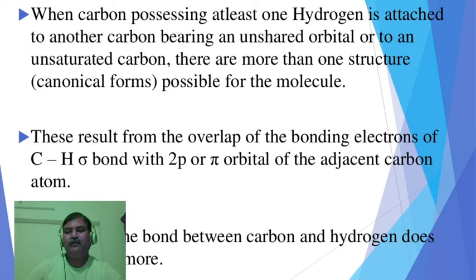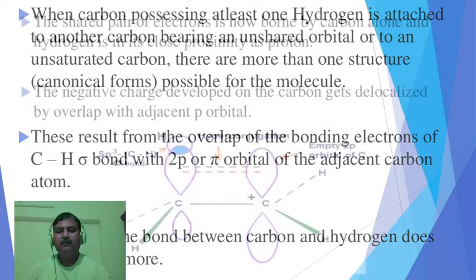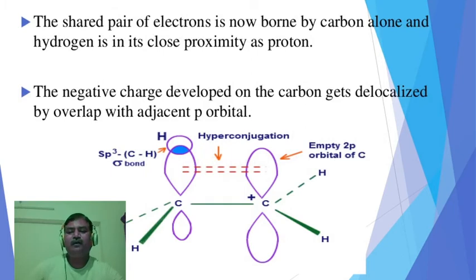These result from the overlap of the bonding electrons of the C alpha H bond with the pi orbital of the adjacent carbon atom. So how does this structure take place? The shared pair of electrons is now borne by the carbon atom, and hydrogen is in close proximity as a proton.